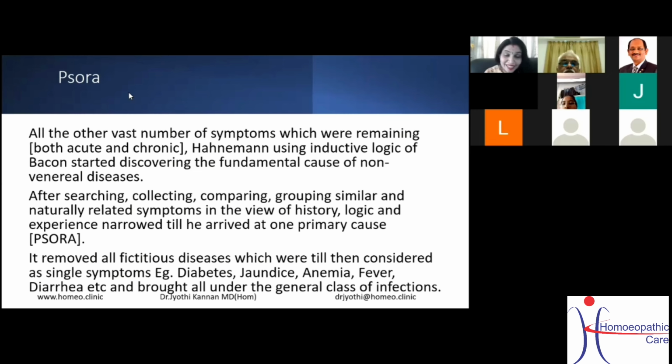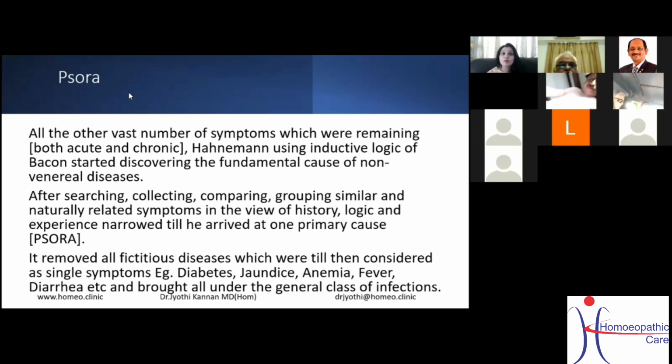Really sorry, my battery had gone down. Okay, so coming back: we removed syphilis, psychosis, and occupational disease, and now we have the SORA. All the other vast number of symptoms were remaining even after separating syphilis and psychosis. So all the remaining symptoms, both acute and chronic, Hahnemann, using the inductive logic of Bacon, started discovering the fundamental cause of non-venereal diseases.